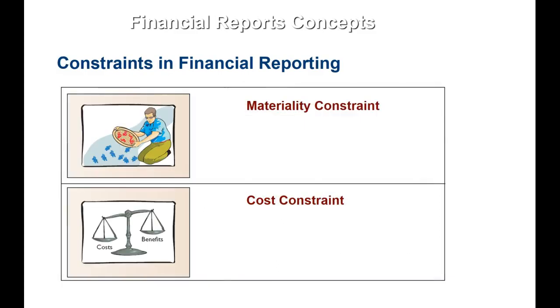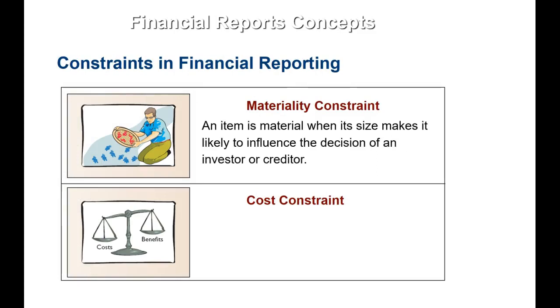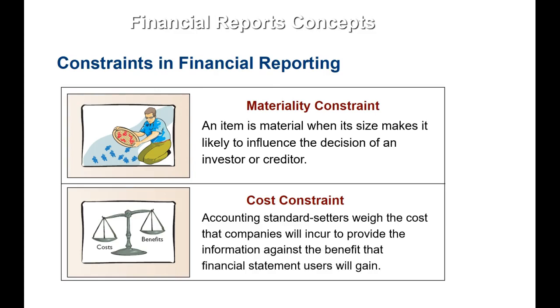Now, constraints in financial reporting include the materiality constraint. Materiality simply means if the item is so small it won't make any difference to the decision maker, just ignore it. The cost constraint weighs the cost the company will incur to provide that information against the benefit that that information would provide to the users of the financial statements.